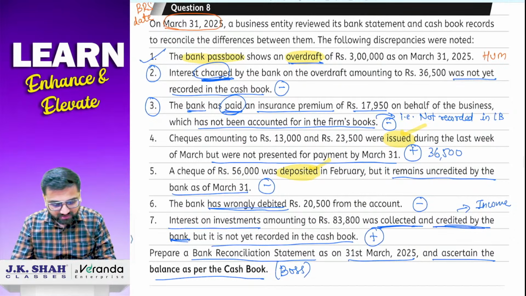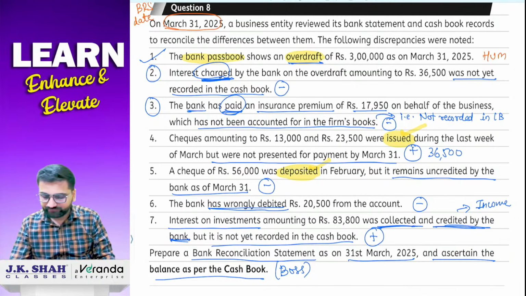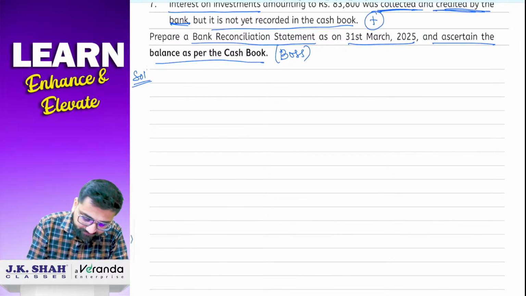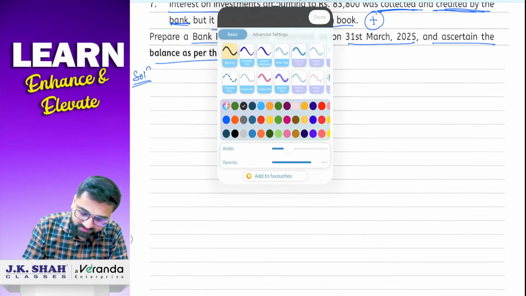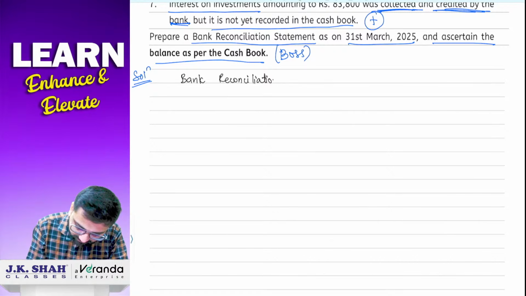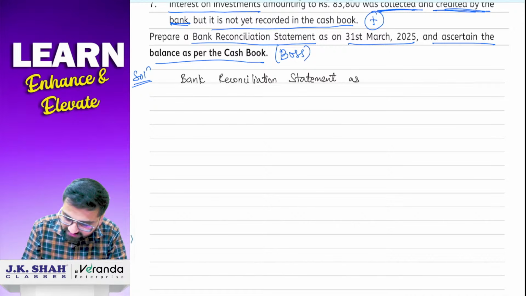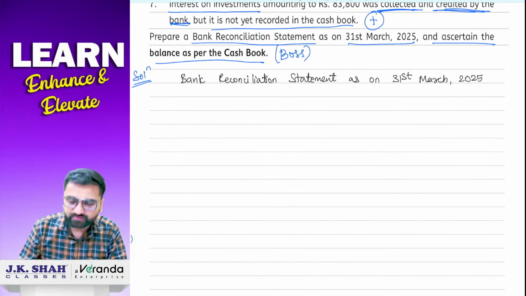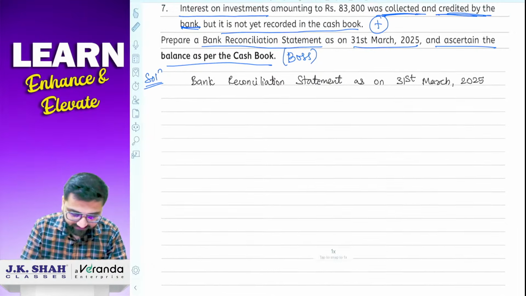Very good. So now what we will do? We will prepare a BRS for the same. Okay. चलिए. So we'll prepare the format. Yes. So write down the heading. Bank reconciliation statement as on 31st March 2025.